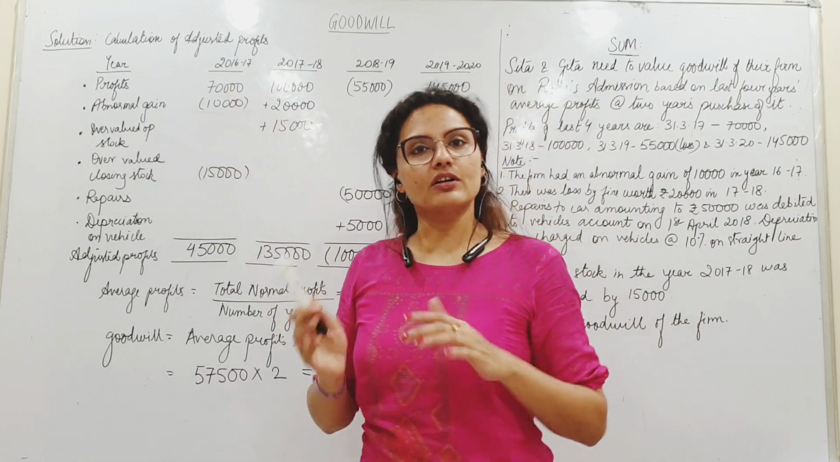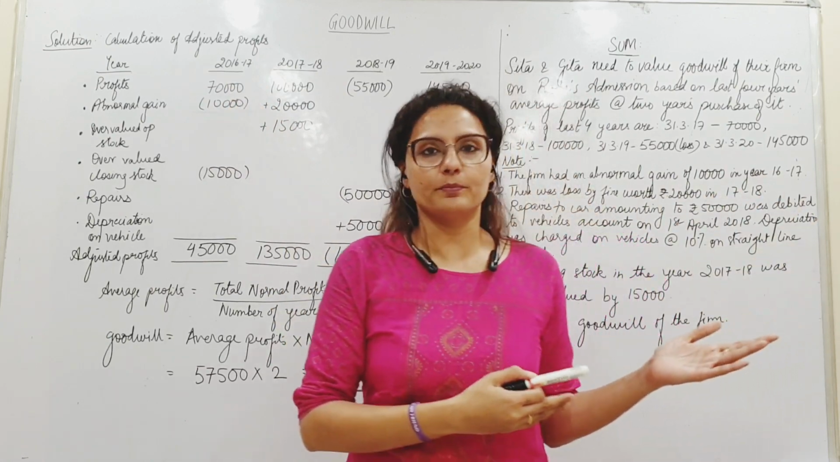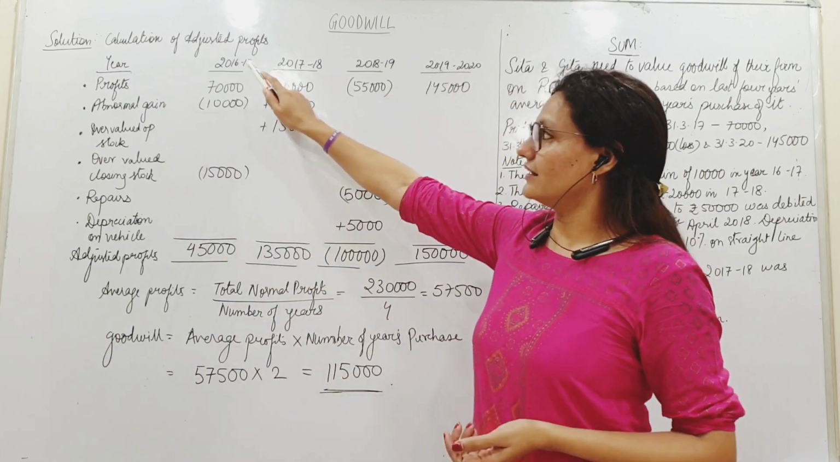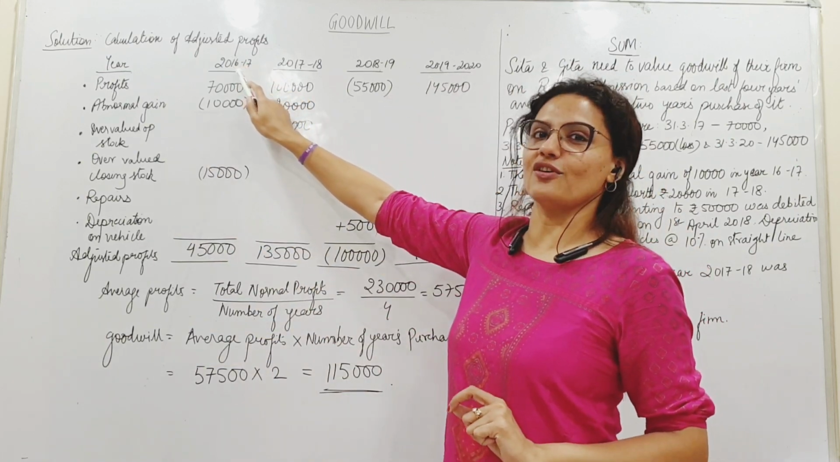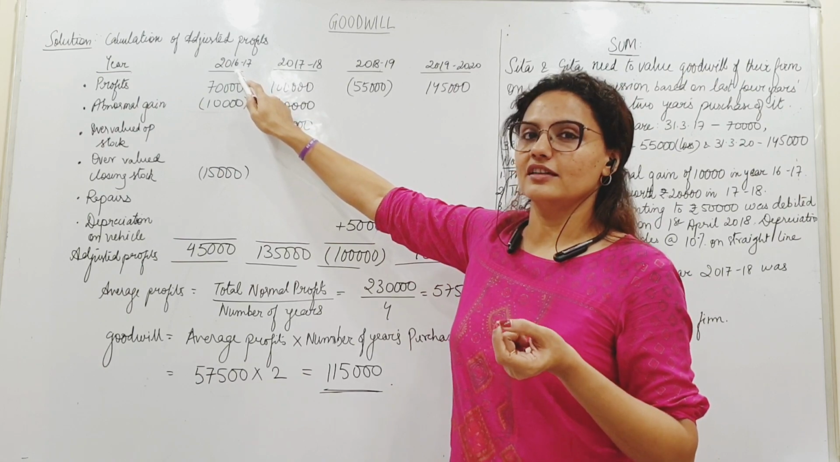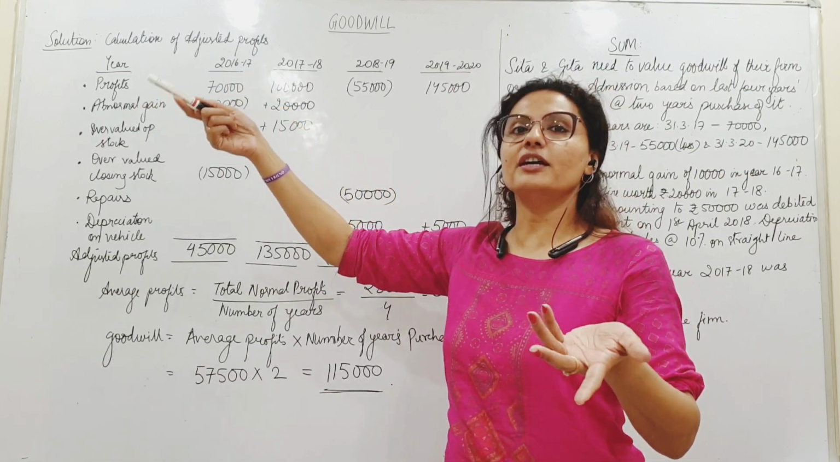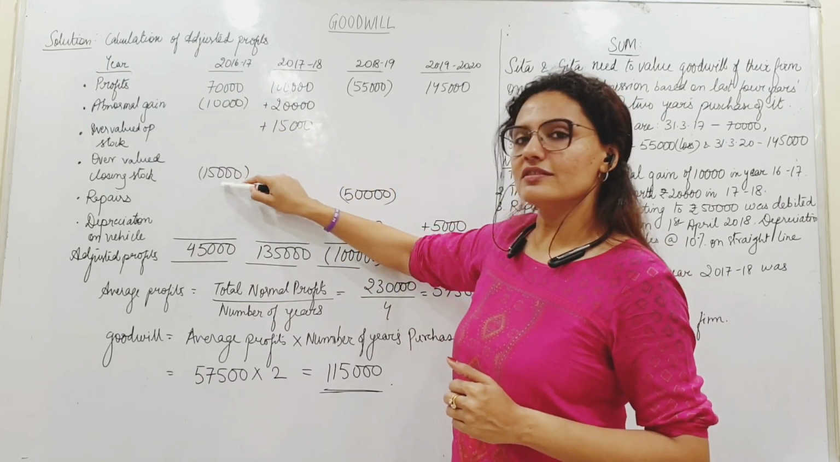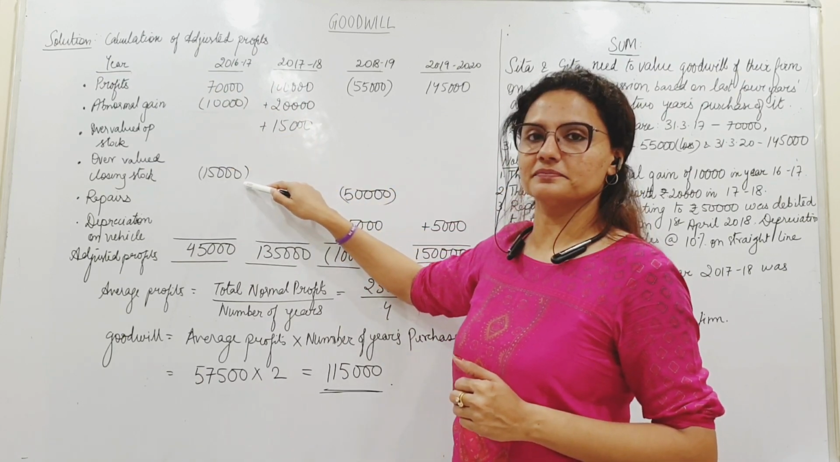16-17 का closing stock ही तो next year 17-18 का opening stock है, right? That is overvalued. So this year closing stock was overvalued. मतलब profit ज़्यादा हो गया, बढ़ गया, credit side का item है, right? So here we need to subtract this 15,000.